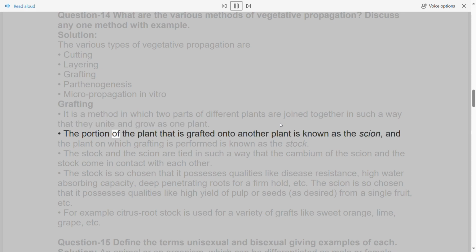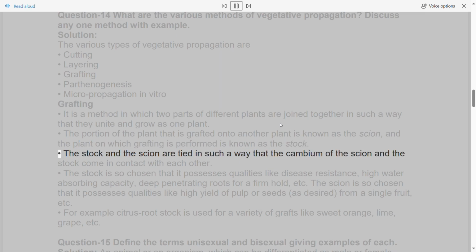The portion of the plant that is grafted onto another plant is known as the scion, and the plant on which grafting is performed is known as the stalk. The stalk and the scion are tied in such a way that the cambium of the scion and the stalk come in contact with each other.